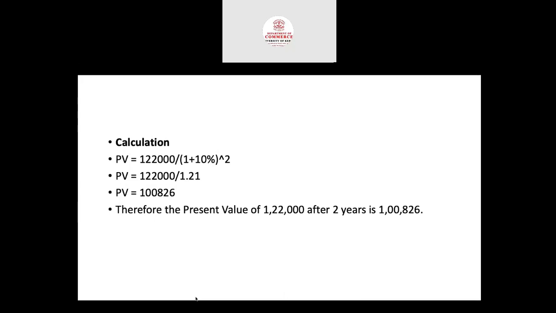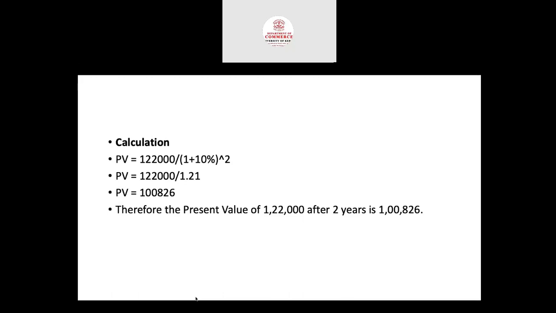Now, the present value is equal to 1 lakh and 826,000. So 1,22,000 after 2 years has a present value of 1,826,000. But in the first option you will get only 1 lakh. So you may reject the first option as per the present value.